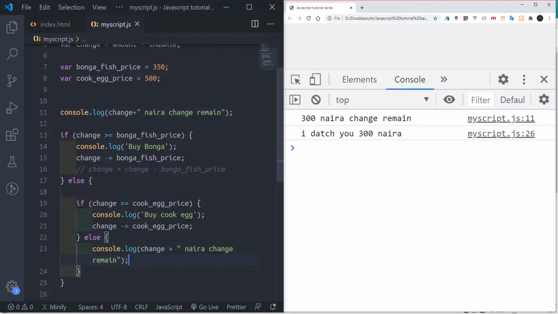If you put another if else inside this else block again, I'll just write: change not enough, or change not remain. More just say change not enough, or refresh. You see, change not remain.